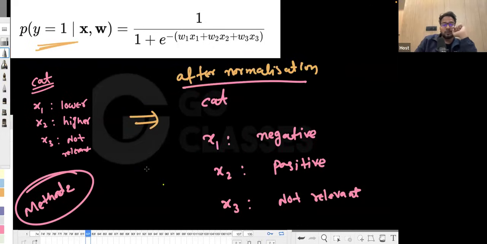So, what do you want? Let's not think about whether x1 is decreasing or increasing. In this method, we think in terms of x1 being negative or positive, whereas method one was related to whether x1 is increasing or decreasing.